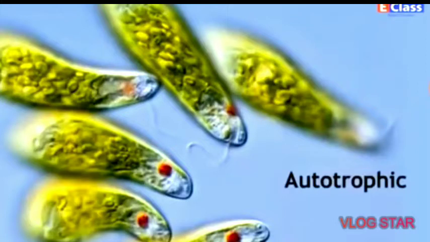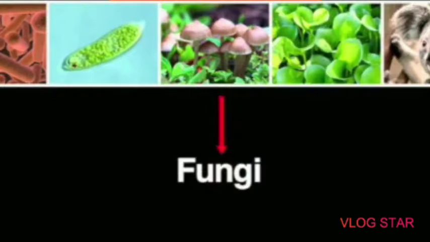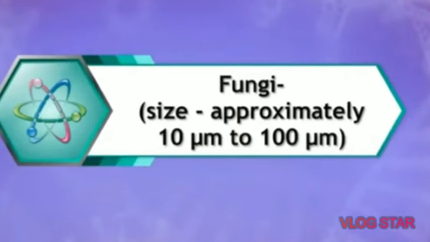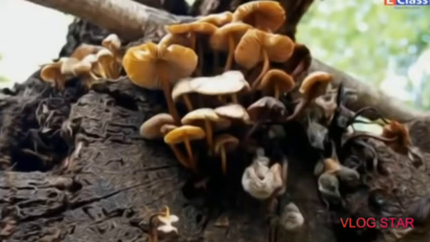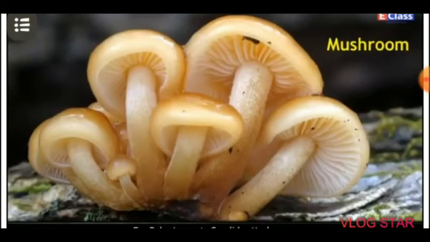Now, we will proceed to our next type of microorganism, that is fungi. So, the size of fungi is approximately 10 micrometer to 100 micrometer, and the singular form of fungi is fungus. They appear to be plants, but they do not have leaves, roots, etc. They are simple, non-green plants. They show saprophytic mode of nutrition as they absorb their food from decaying organic matter.